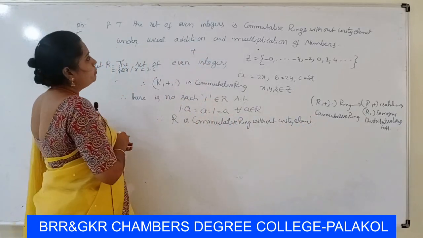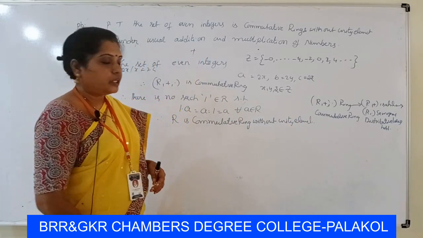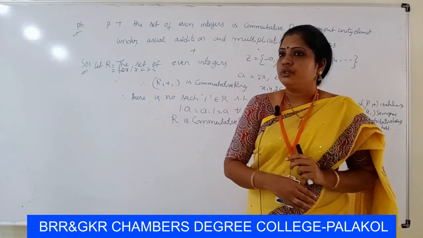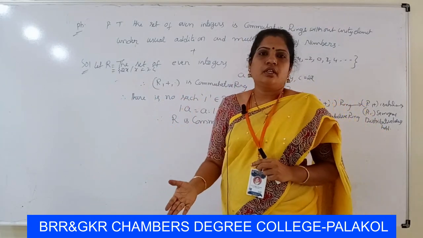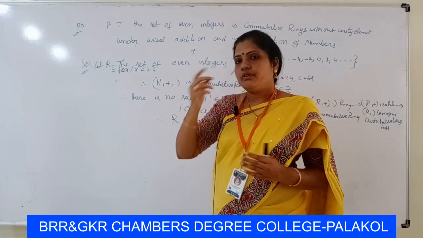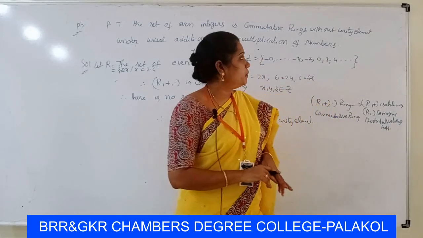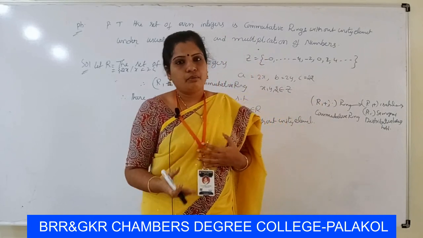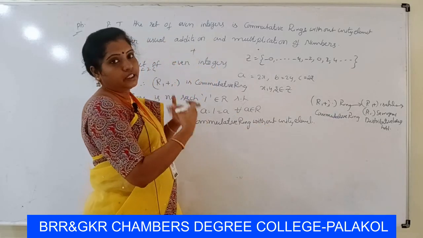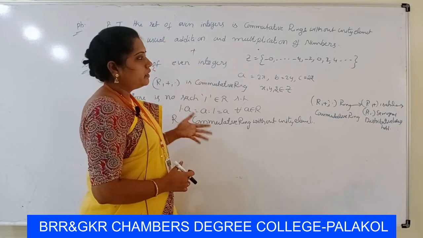So here we proved that the set of even integers is a commutative ring without unity element. In any problem, say we are given a set of complex numbers, then we have to prove whether it is a ring, commutative ring, or field. Then same procedure. First of all we have to prove by the definition that plus comma dot are binary operations and the properties of a ring. Then we verify all the properties for the given set of numbers. If all the properties are verified, then it is a ring.